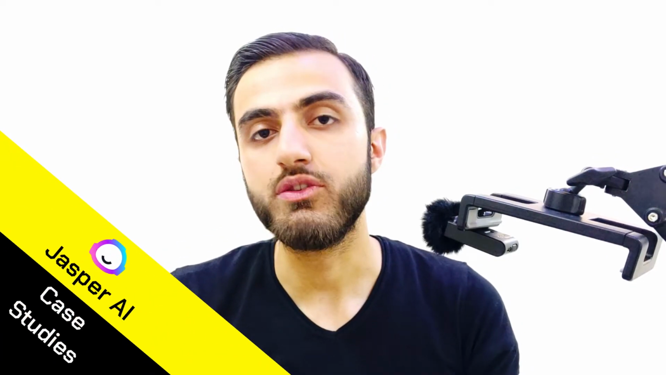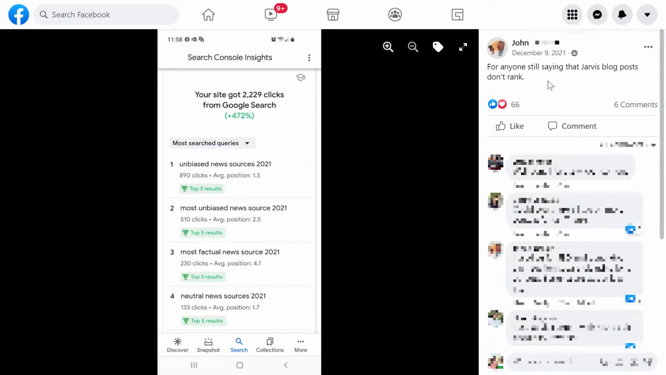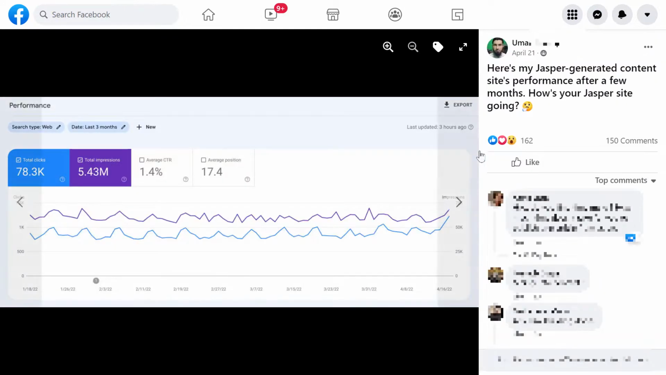Regardless of that, case studies are the only way to see if Jasper AI is good or not. The first case study we have is from John, for anyone still saying that Jarvis blog posts don't rank, and it's in December 2021, so that's why he said Jarvis. It was just Jarvis AI, okay? Next we have from Omar, here is my Jasper generated content site's performance after a few months, and there you go, this is the result.